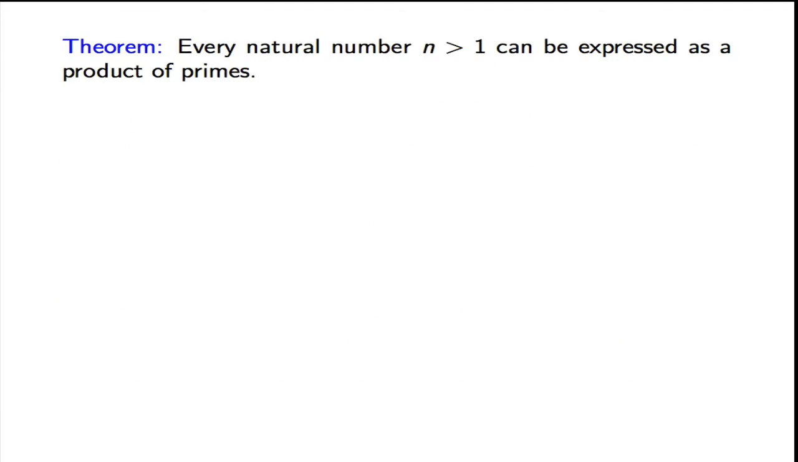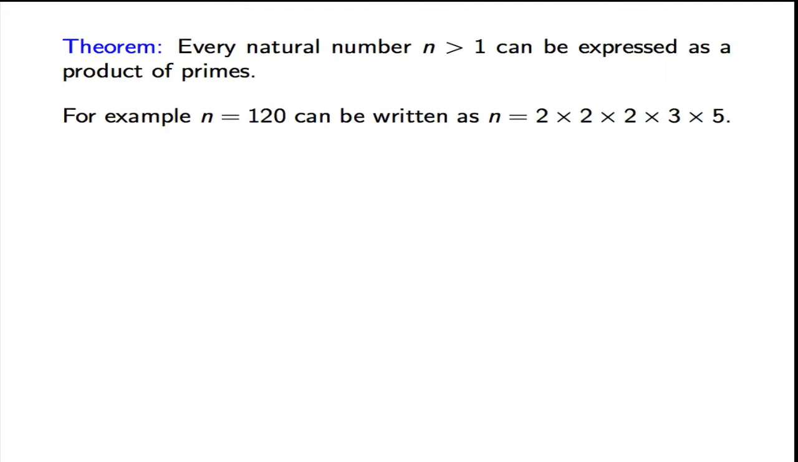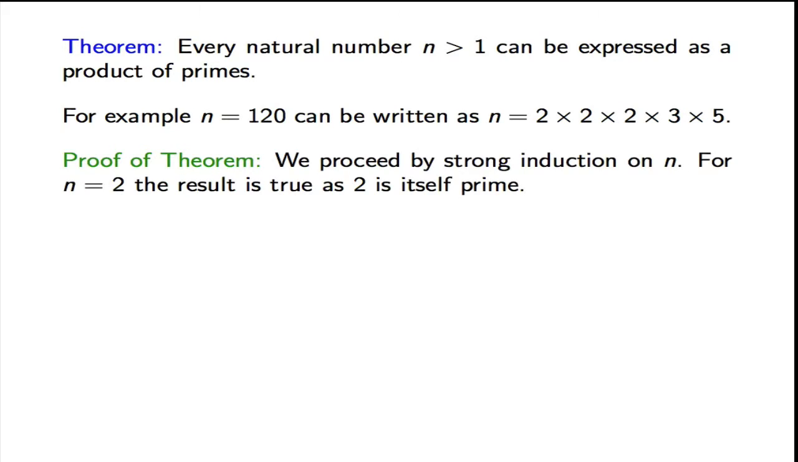Okay, our next result says that every natural number n greater than 1 actually can be expressed as a product of primes. So for example, 120, we can write it as 2 times 2 times 2 times 3 times 5, and all of these numbers are primes. Okay, let's prove this, and we will proceed by strong induction on n. So for n equals 2, the result is true, as 2 is itself a prime number.